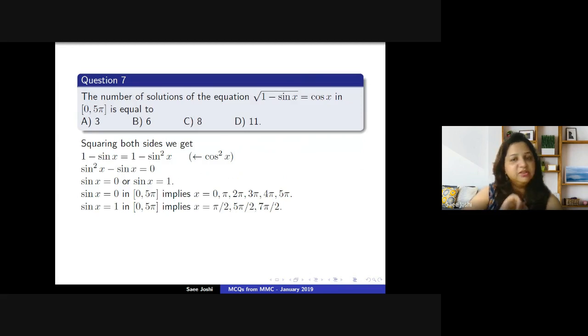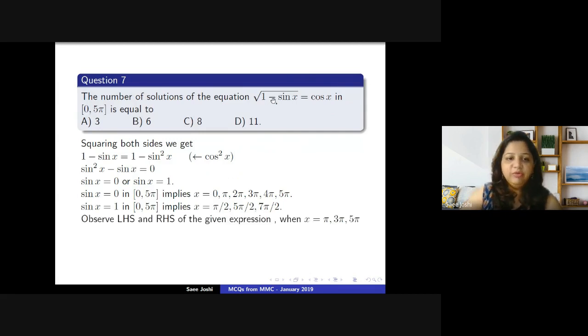But now here is the trick involved. It may happen that you count all the number of solutions and you may end up getting a wrong answer. Here you have to consider this scenario. The positive square root of 1 minus sin x is equal to cos x. So the value of cos x cannot be negative because there is a positive square root on the other side.